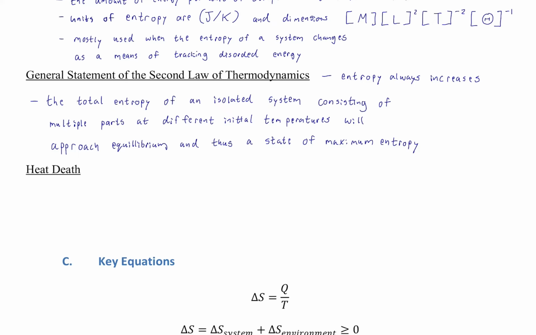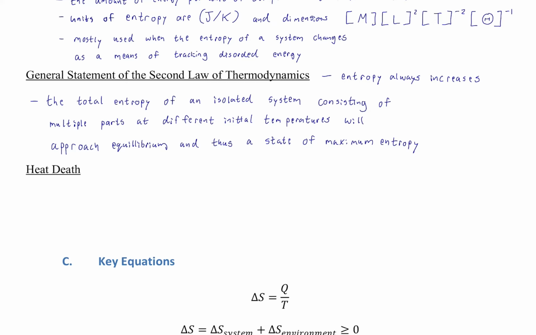And you might, in the case of steam cooling, ask, is that an actual increase? Well, there'd be an increase in wherever that heat went. So if the steam cooled, maybe that heat went into the wall that the steam cooled onto, and there'd be an overall increase in entropy. All right, and that's really one of the big quantitative takeaways of this lecture, is seeing when you have a 2-part or 3-part system, how some parts of a multiple part system will have a decrease in entropy, but then the other parts that have an increase, their increase will always be bigger than the decrease. Thus, the net change is greater than zero because it always increases.